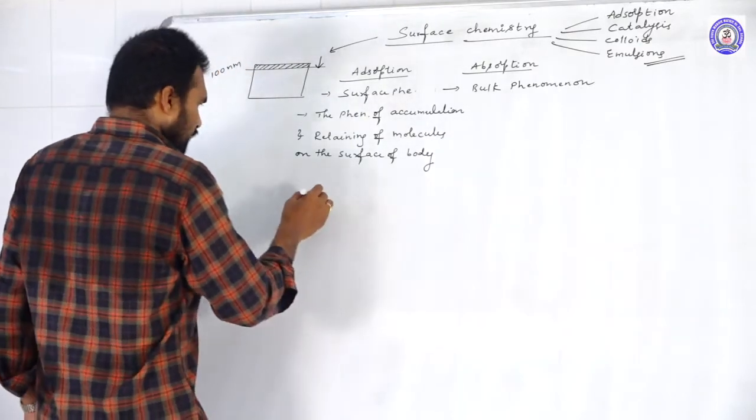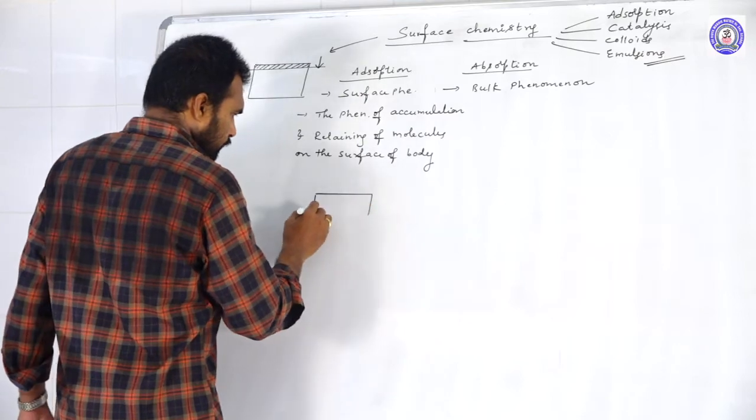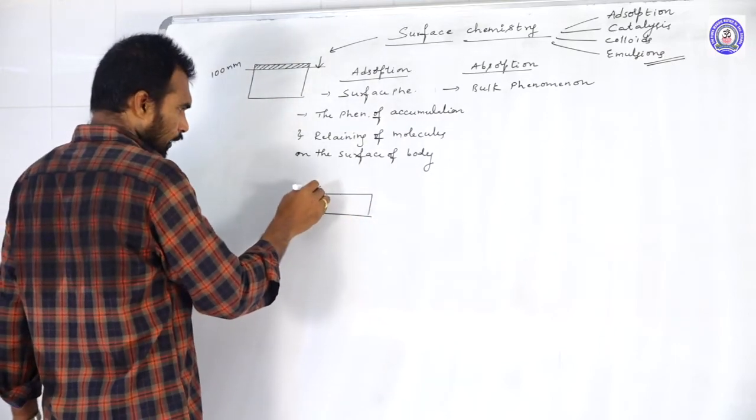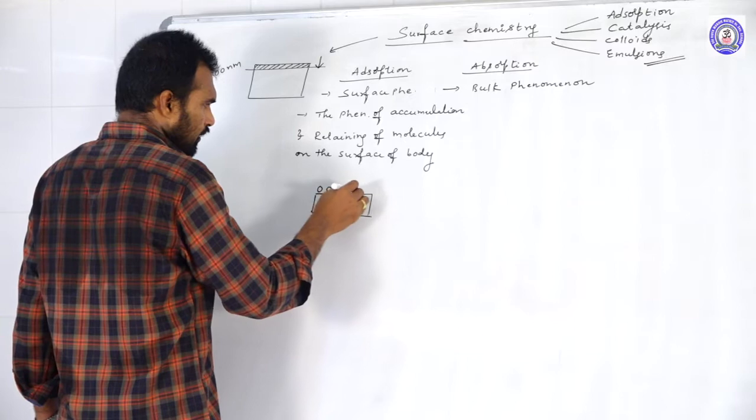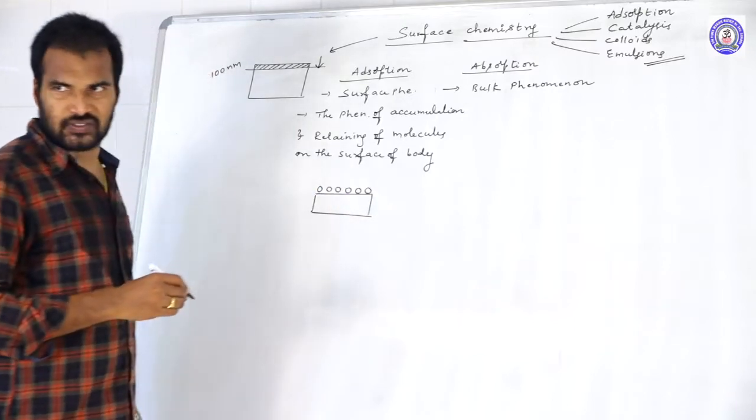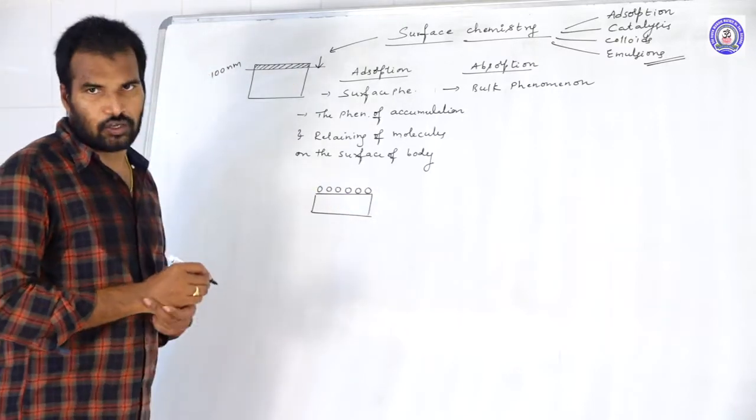So that means you take this solid substance and these are the molecules which are adsorbed on the surface. So this is adsorption.